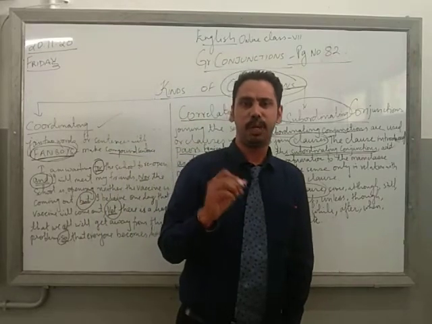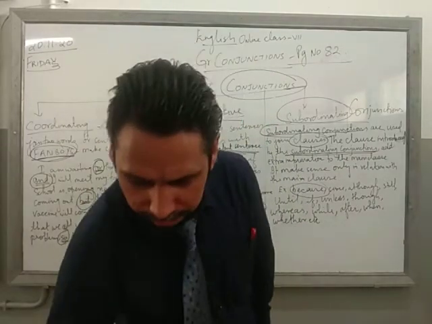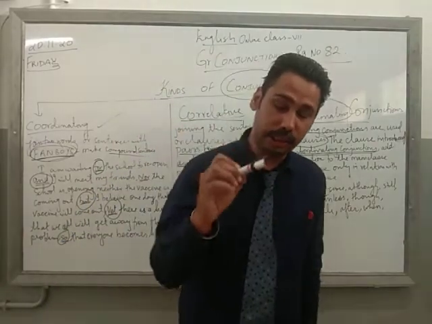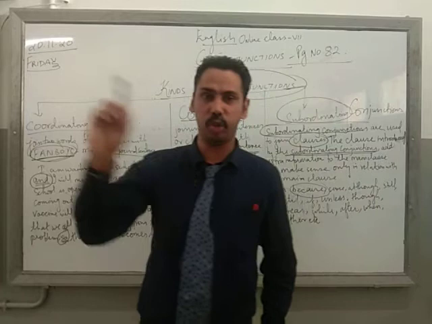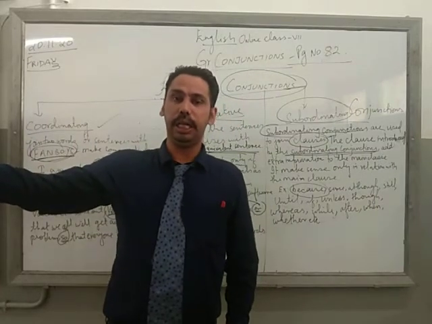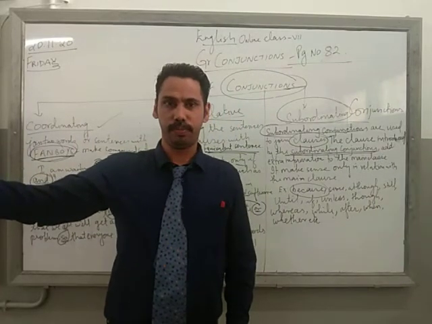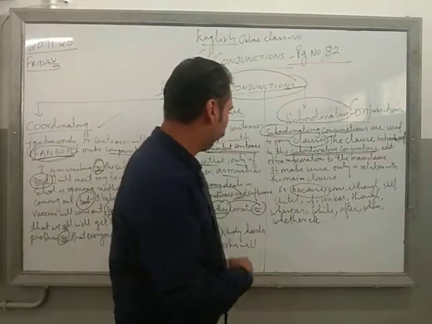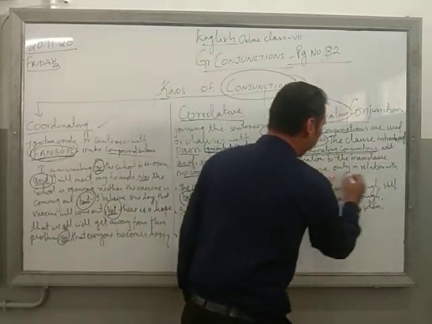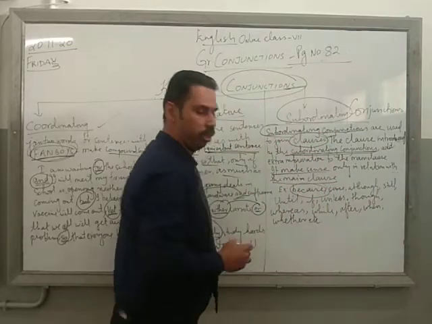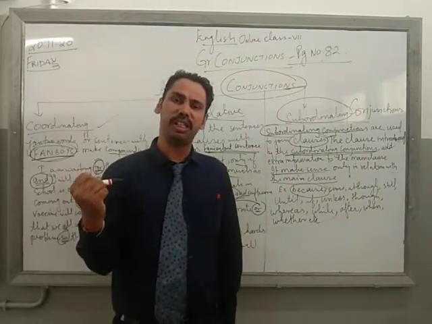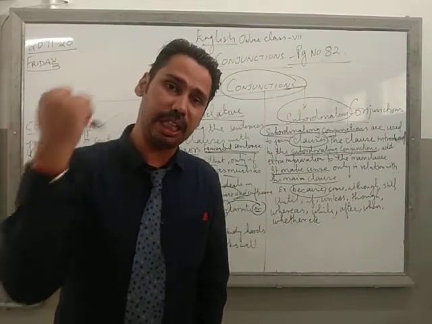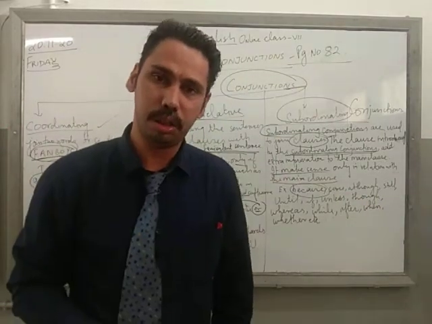Remember students, when the main clause is joined with the dependent clause, it is my subordinating conjunction. As you can see, it makes sense only in relation with the main clause. Dependent clause is connected with the independent clause.